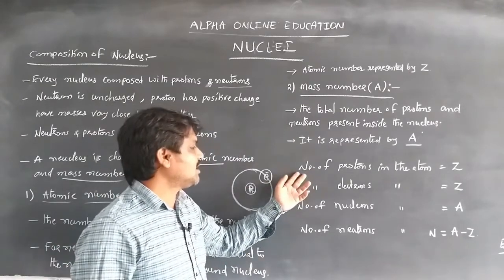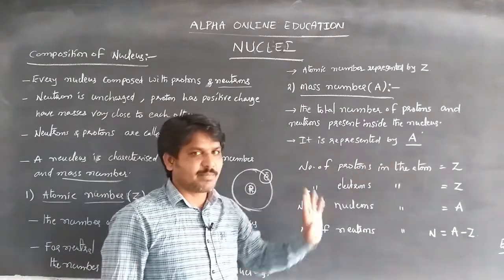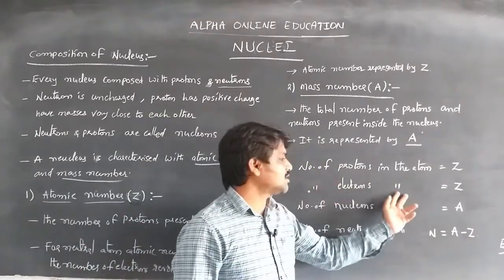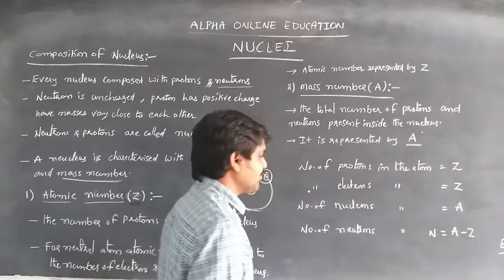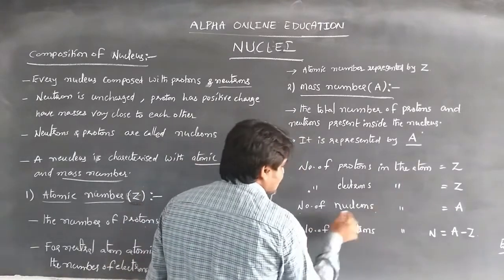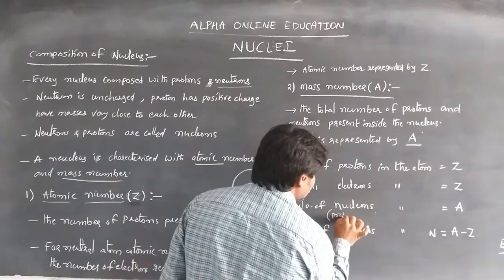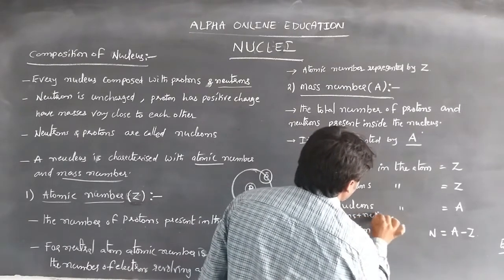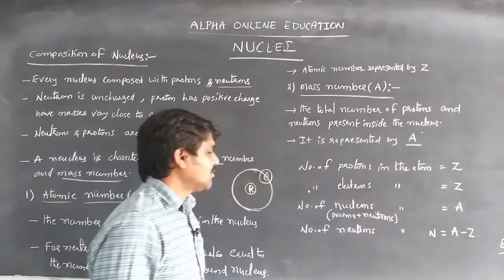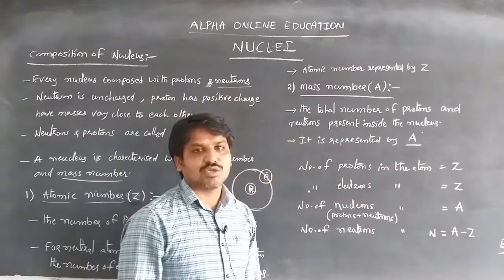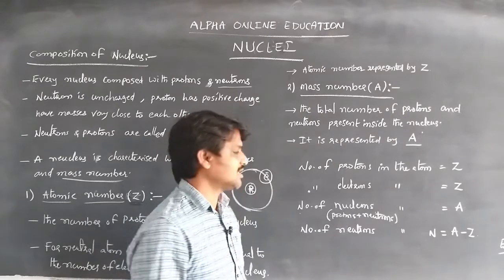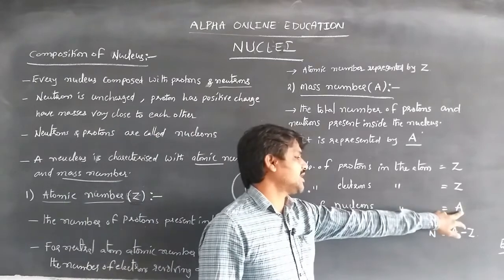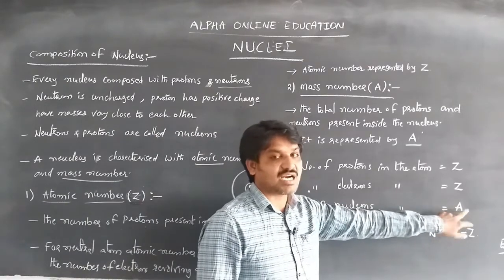The number of protons is denoted by Z, and for a neutral atom the number of electrons is also Z. Protons plus neutrons are called nucleons, present inside the nucleus. The number of nucleons is represented by A, the mass number.